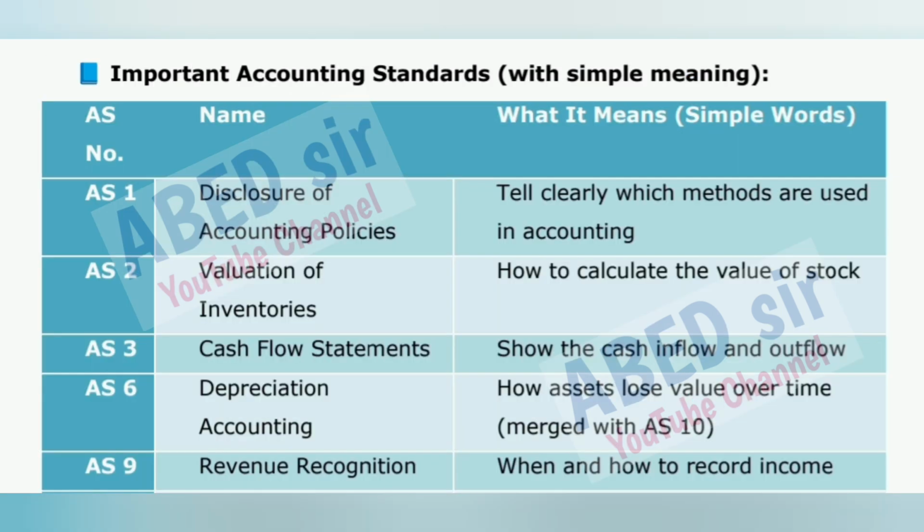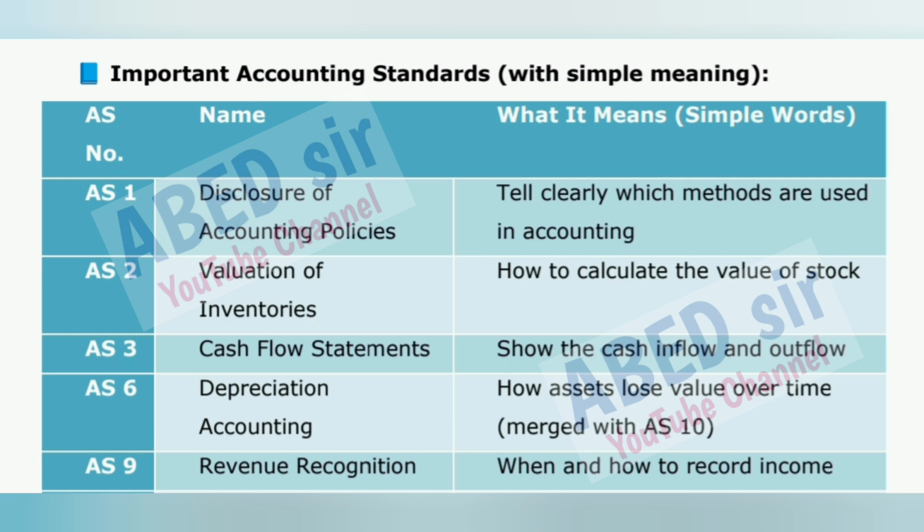Important accounting standards, with simple meaning. AS number, name, what it means in simple words. AS 1, Disclosure of accounting policies: tell clearly which methods are used in accounting. AS 2, Valuation of inventories: how to calculate the value of stock. AS 3, Cash flow statements: show the cash inflow and outflow. AS 6, Depreciation accounting: how assets lose value over time, merged with AS 10.